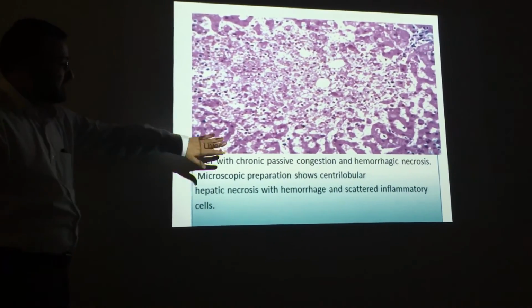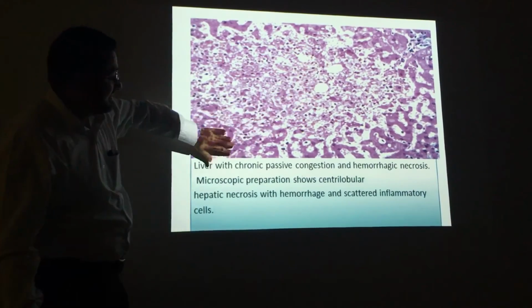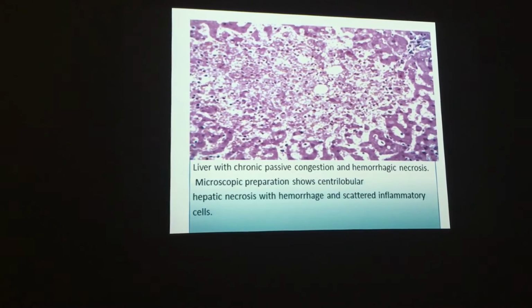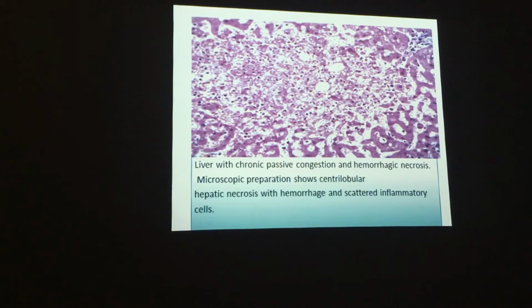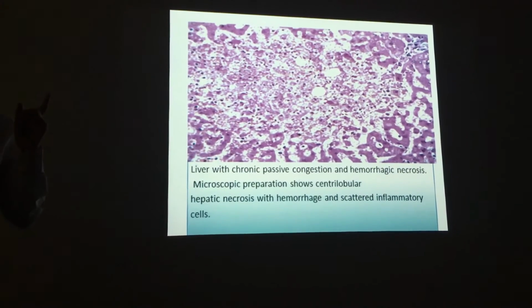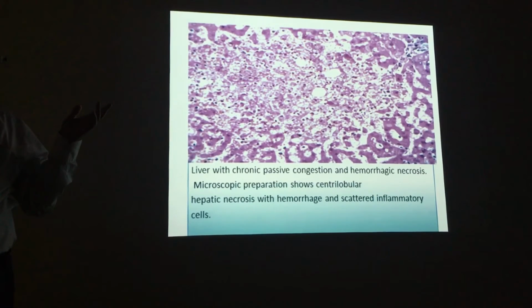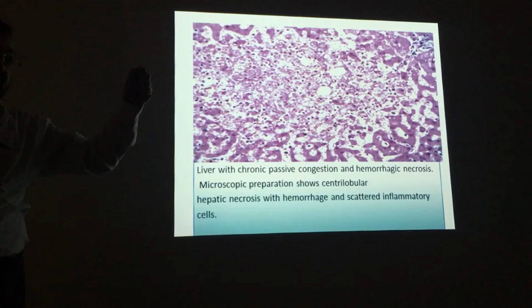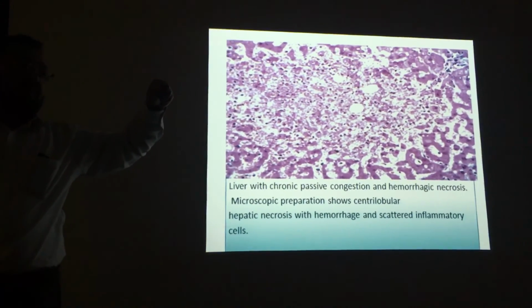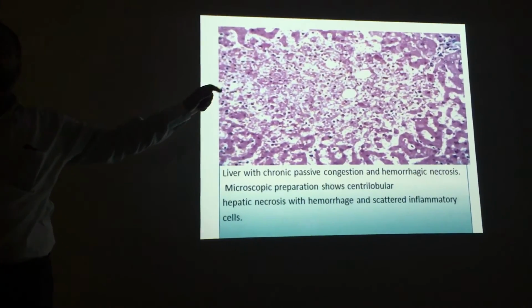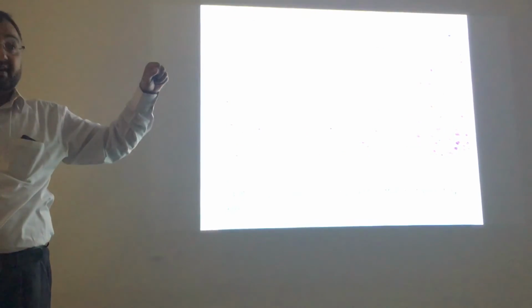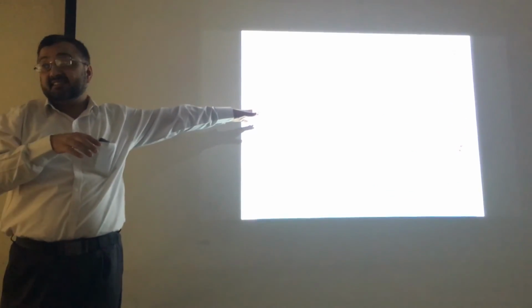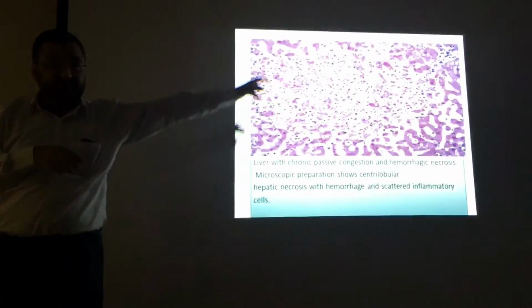Now you can see these two different areas. Is this congestion good or bad? Good, but more blood becomes bad. Because when there is venous congestion, venous blood becomes more. More venous blood means less oxygen. Though the blood is more, the oxygen is less. So that can lead to death of the cells.